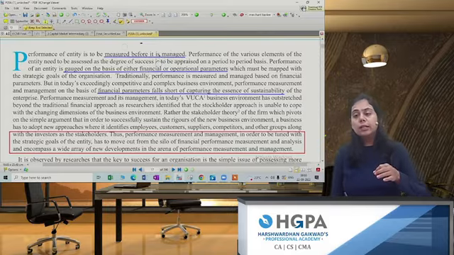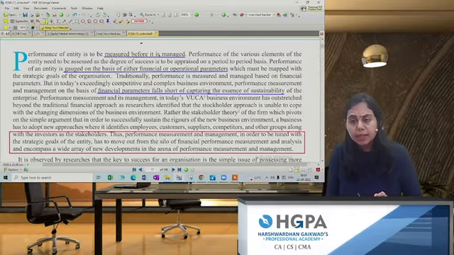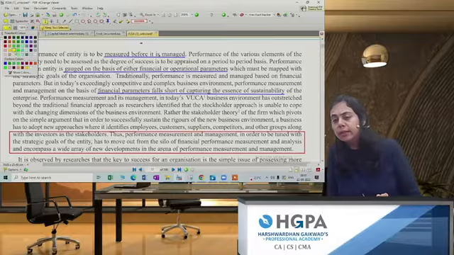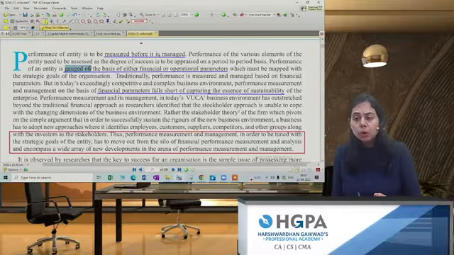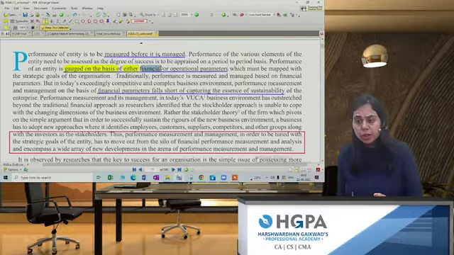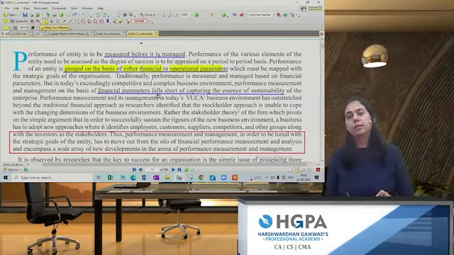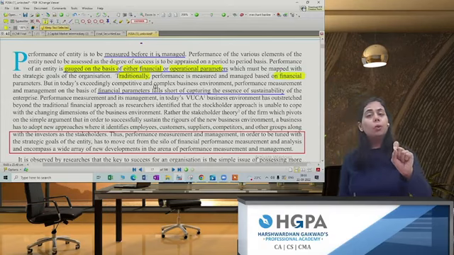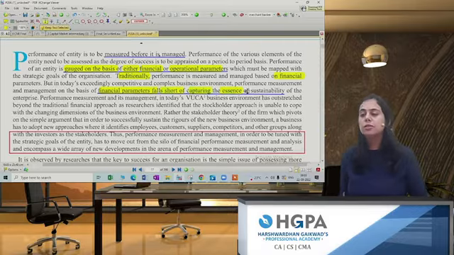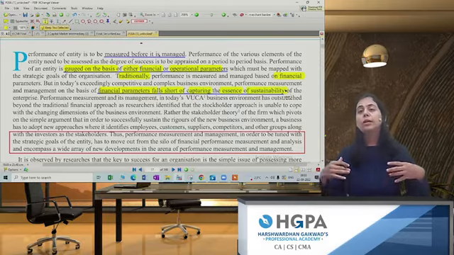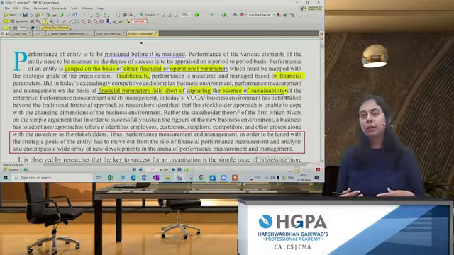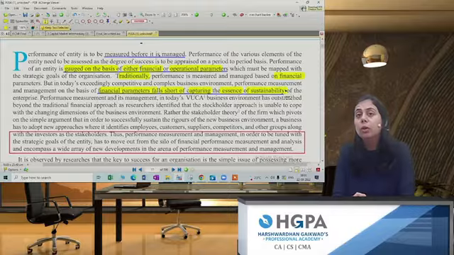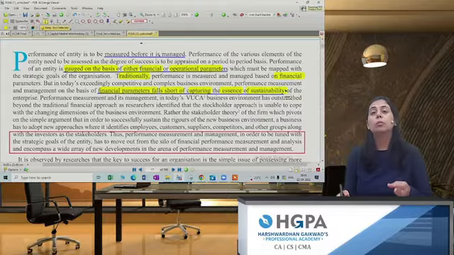Again, here we are going to consider various aspects, and it won't be only the financial. Gauge on the basis of either financial or operational parameters. In today's world, where there is globalization and huge competition, traditionally the factors were only financial. But nowadays the financial parameters fall short of capturing the essence of sustainability. For the company to have a longer life, to be in the market, to attract customers more, they cannot be self-centric about their financial aspects or their profit.